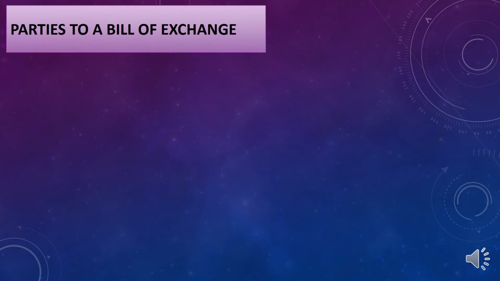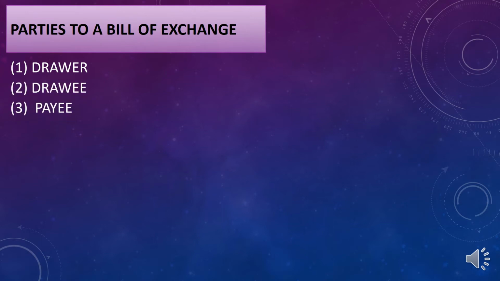Parties to a bill of exchange. There are three parties to bill of exchange. First one is a drawer, second one is drawee, and the third one is payee.